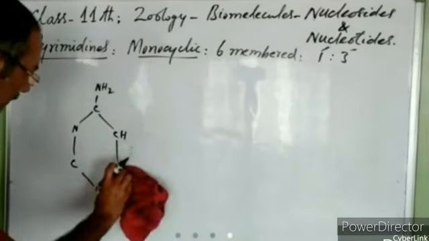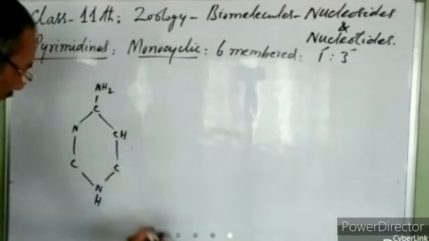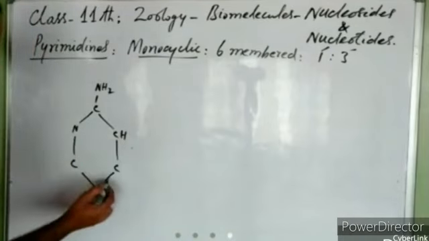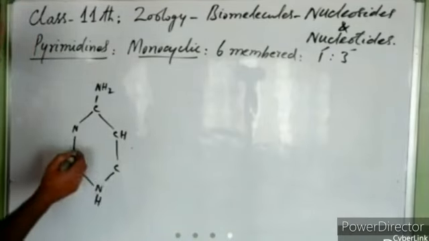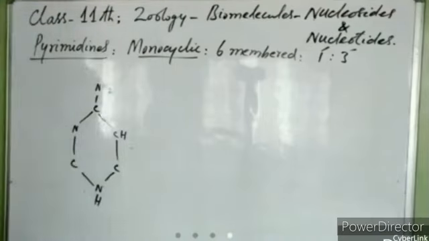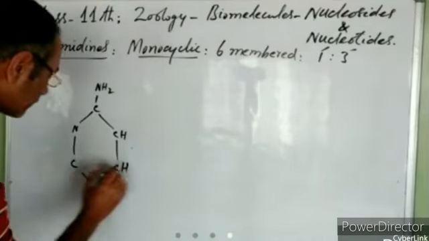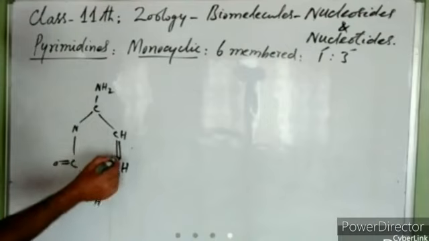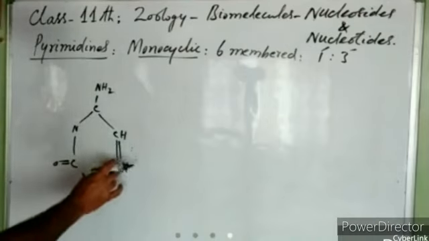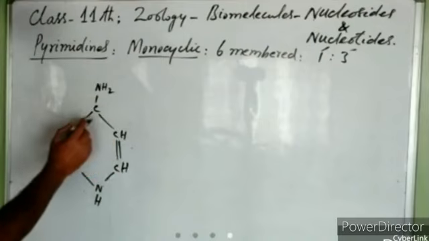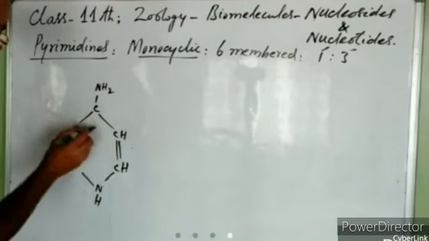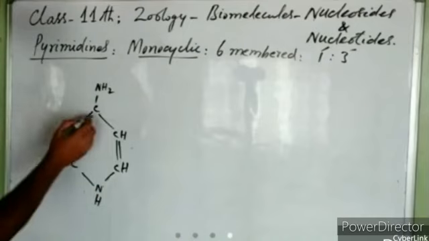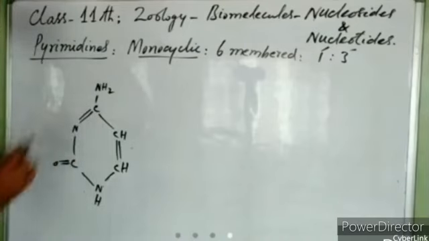Just a minute. NH2 here. It is CH here. Good. It is C double bond O. It is like this. So this is cytosine.